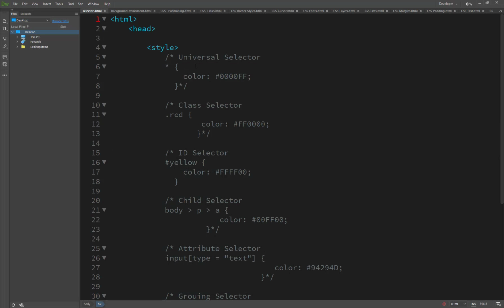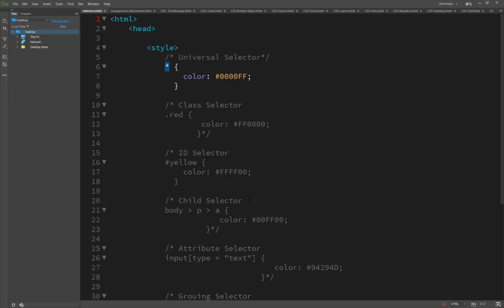We use the universal selector in CSS with the star sign. This is called the universal selector. I have commented this line out, and this is the universal selector. It means it applies to the whole web page, all of your content.